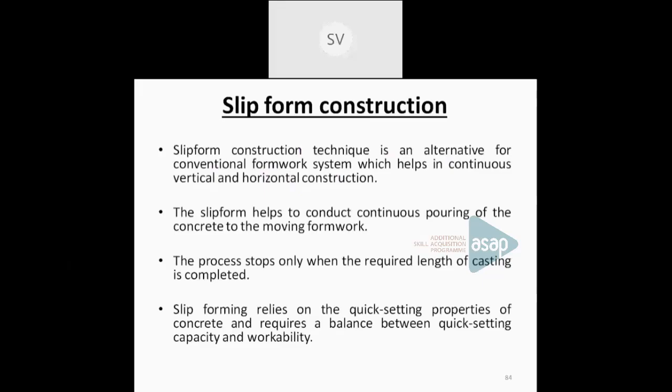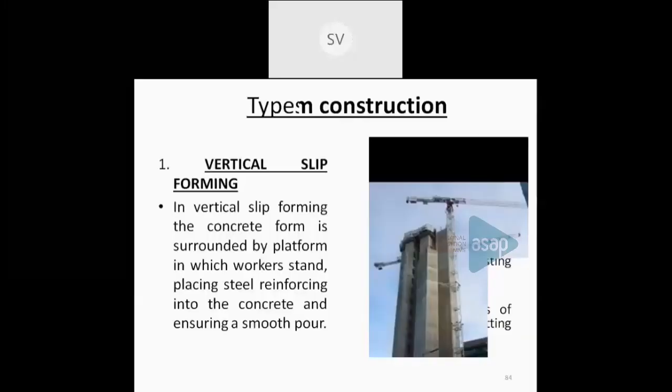Slip form construction depends upon the setting property of the concrete as well as the workability of the concrete. That's the main factor when you are using slip form construction. Mainly three types of slip form constructions are there: one is vertical slip form, then horizontal slip form, as well as tapered. Vertical slip forming is mainly used for vertical members.